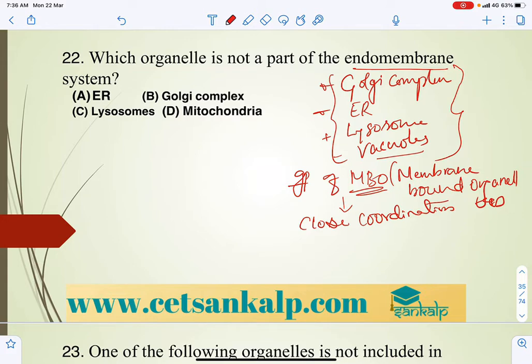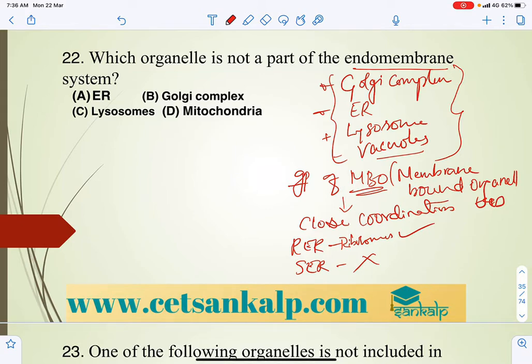So we know the endoplasmic reticulum, of which there are two types. Already we discussed this. In rough endoplasmic reticulum there will be ribosomes, and in smooth endoplasmic reticulum, no ribosomes.